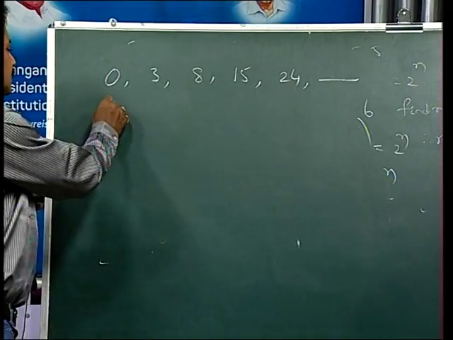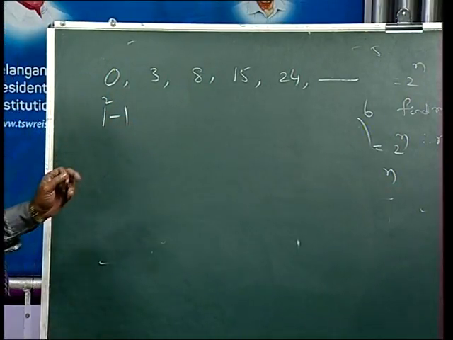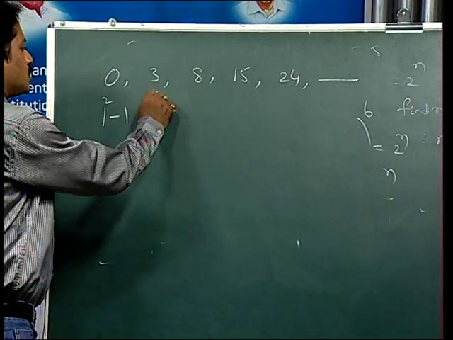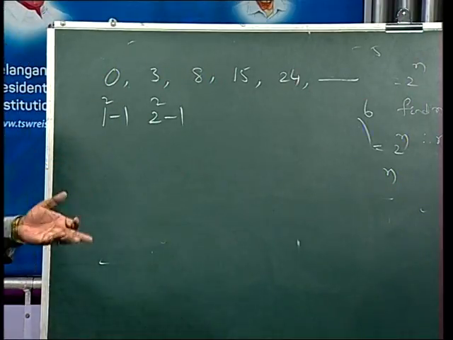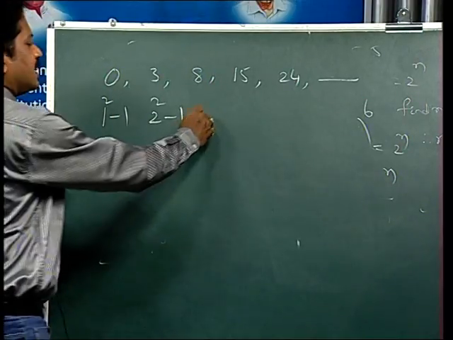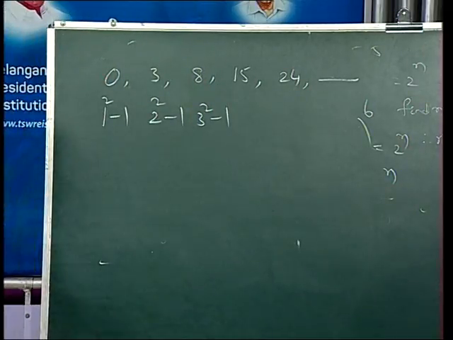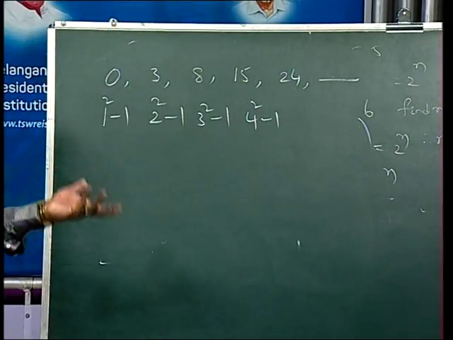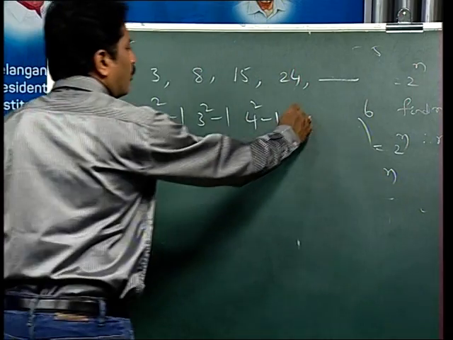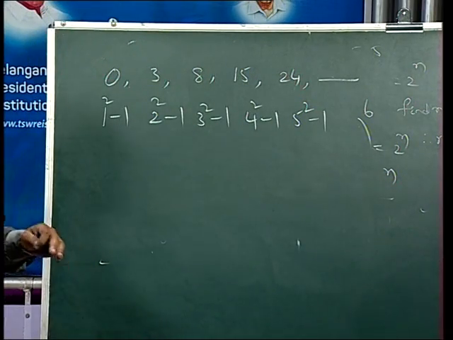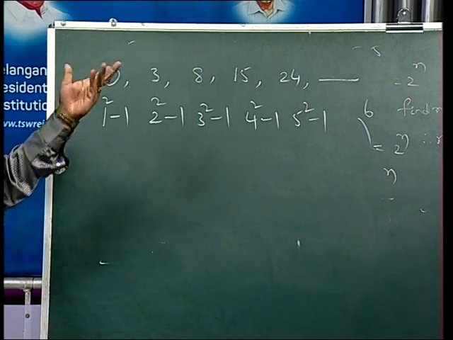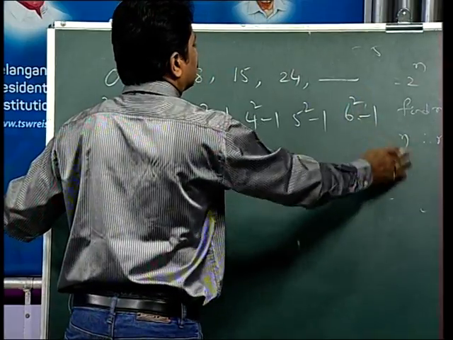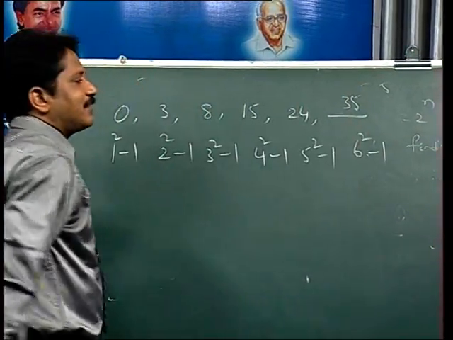Let me explain. 1 square minus 1: 1 square is 1, minus 1, which is 0. 2 square minus 1, which is 4 minus 1, which is 3. 3 square minus 1, 9 minus 1, which is 8. 4 square minus 1, which is 16 minus 1, 15. 5 square minus 1, which is 25 minus 1, 24. Then, children, what is the next number? The next number is simply 6 square minus 1, 36 minus 1, which is 35.